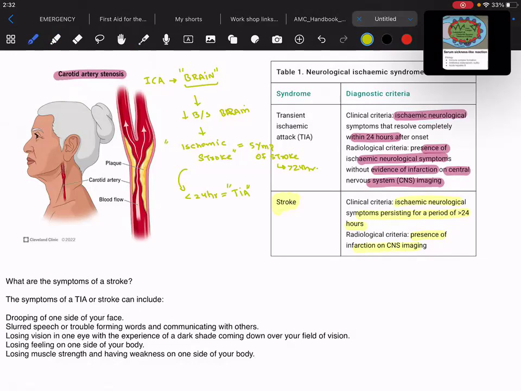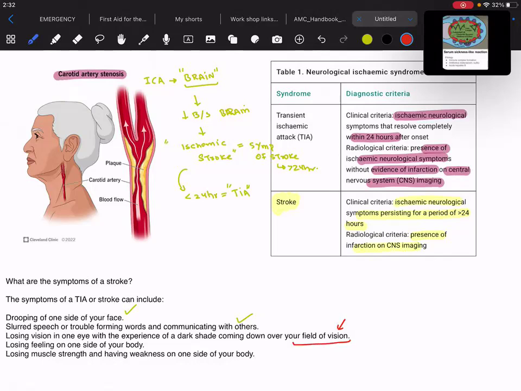Now, what are the symptoms? There is a drooping of one side of the face. There's a slurred speech or trouble forming words and communication with others. All these episodes are sudden. All these symptoms are very sudden. Then the patient may complain of loss of vision in one eye with experience of a dark shade coming down over your field of vision, and that is what we called as amaurosis fugax if this is transient.